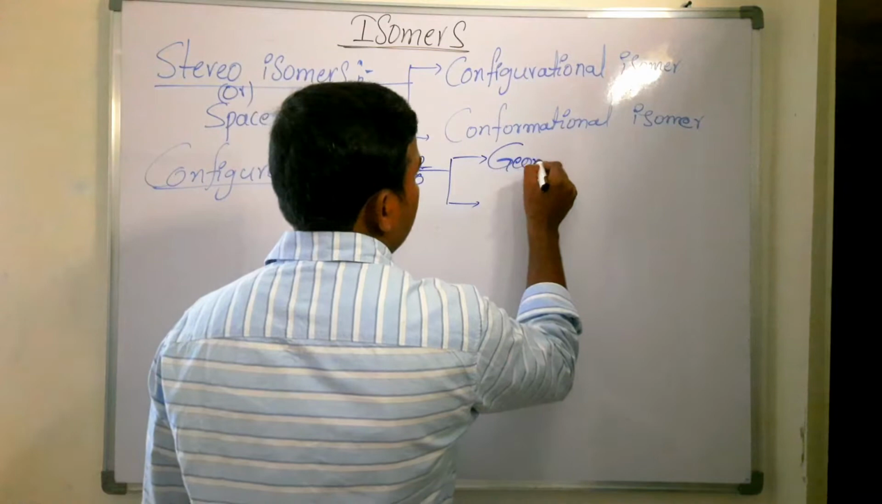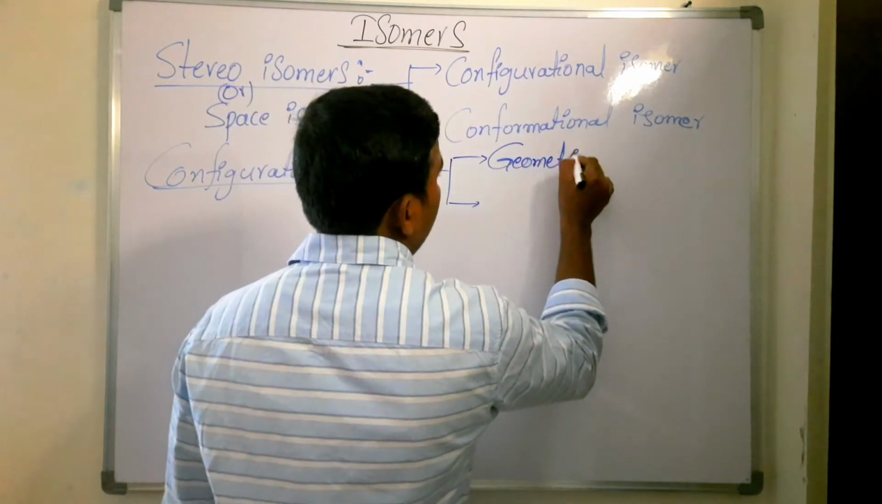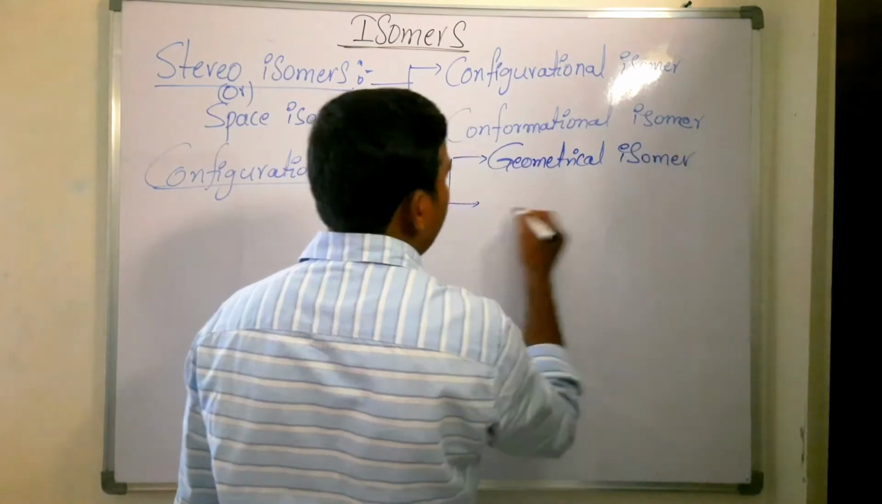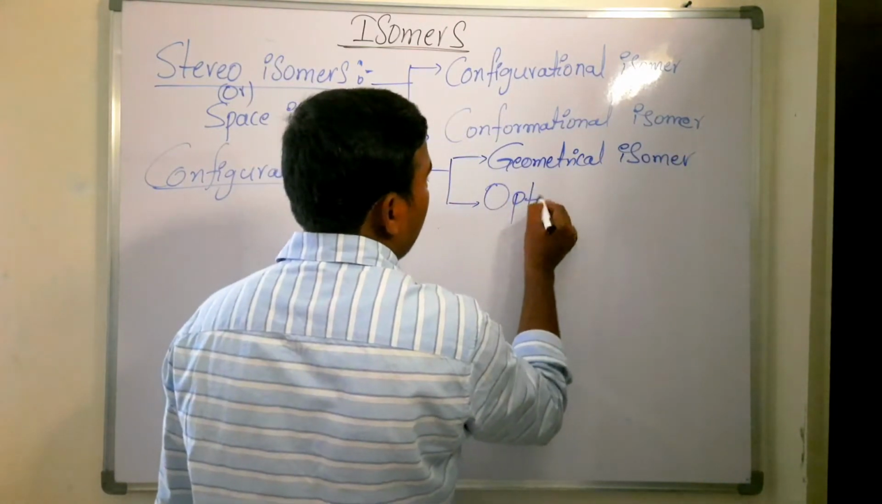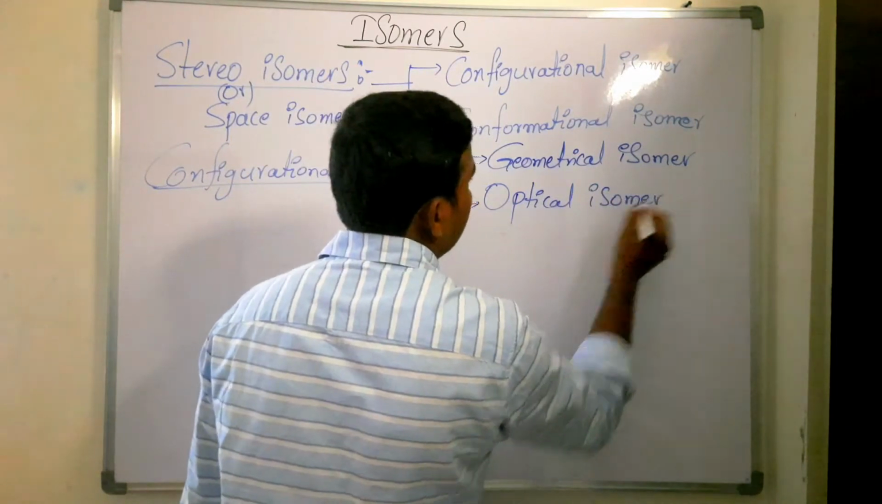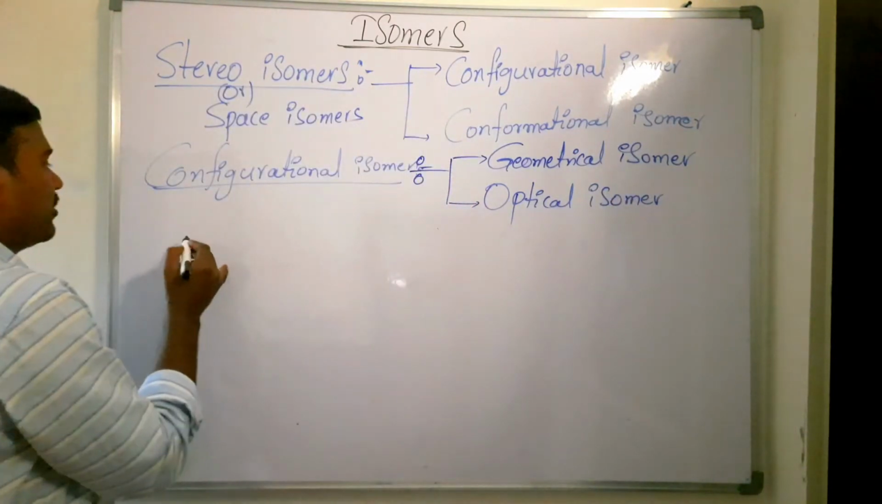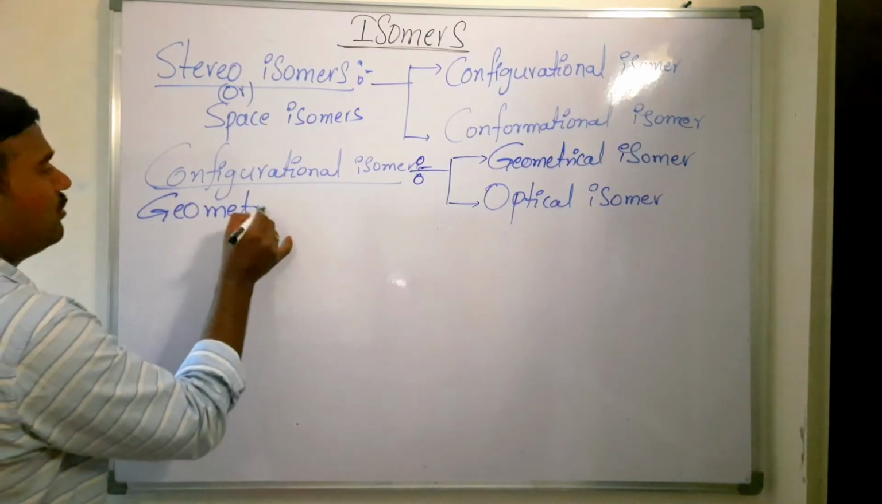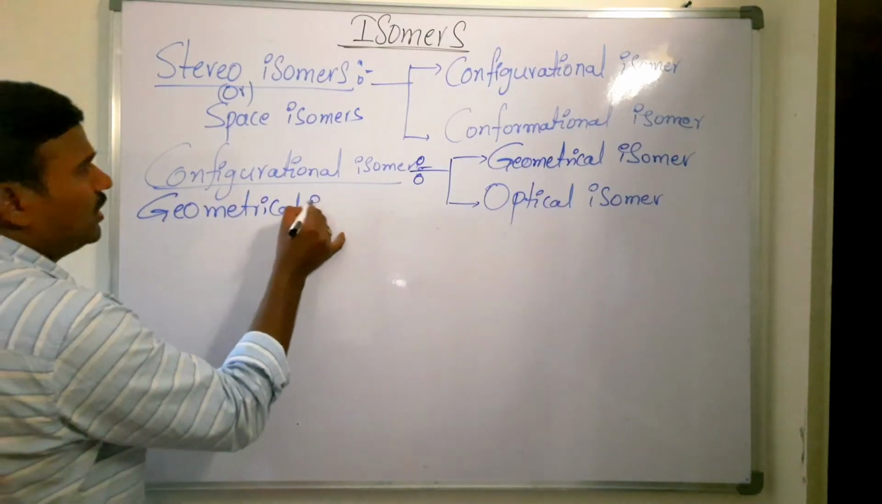One is geometrical isomer and the second one is optical isomer. We will study geometrical isomer and optical isomer in detail. First, in this video we are going to see the complete study of geometrical isomer.